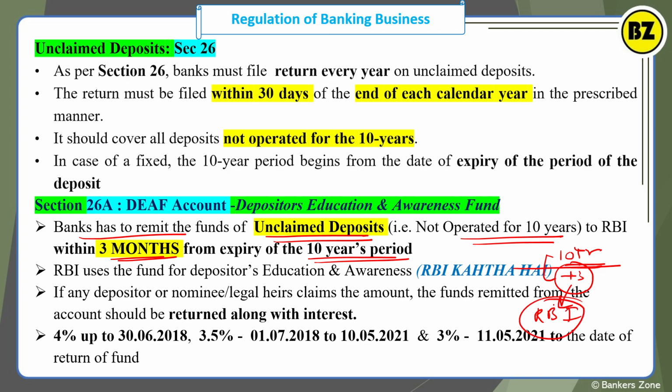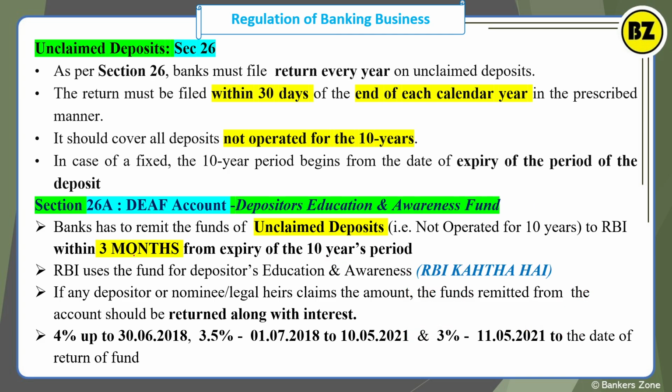So simply, the unclaimed deposit will go to the RBI after the period of 10 years and 3 months from the date of the last entry, okay? So within 3 months that has to be submitted to the RBI. Whatever fund you are having in the unclaimed deposit, the bank has to send it to the RBI. That should be within 3 months from the expiry of the 10 years period, okay? So the RBI uses the fund for depositors' education and awareness.